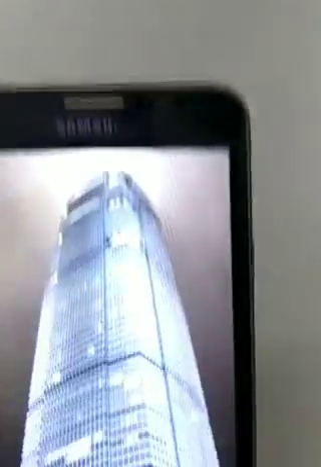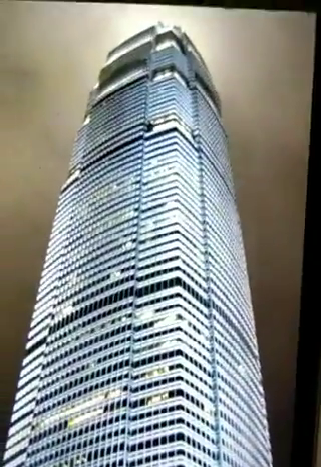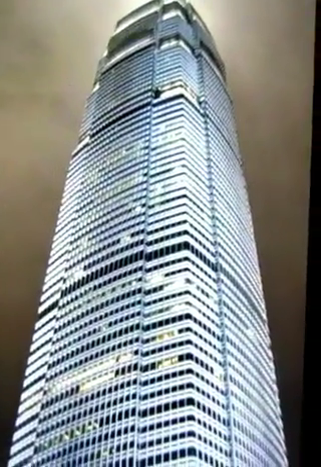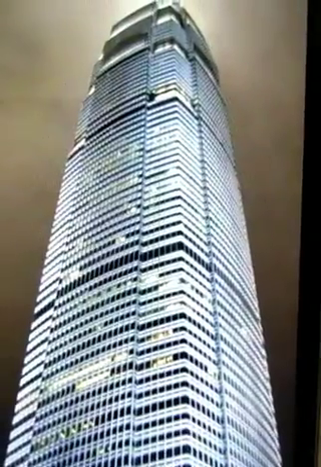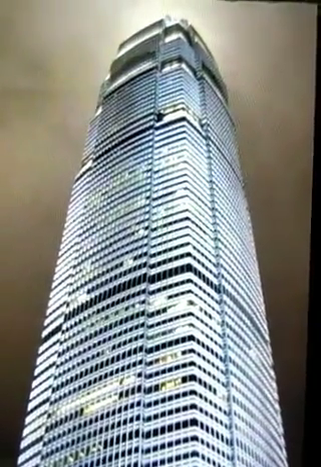Now a bit of extra knowledge. Apart from the types of houses we have learned, there are some other types of houses which we must have seen or not seen. This is a skyscraper. Skyscraper means it is so tall that it appears as if it is going to touch the sky, so it is known as skyscraper.